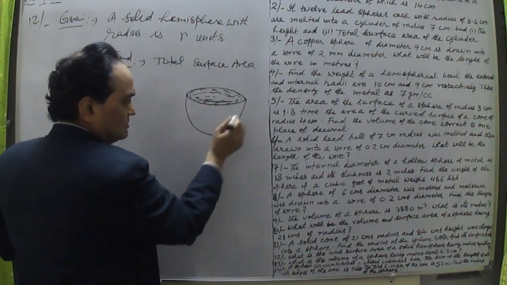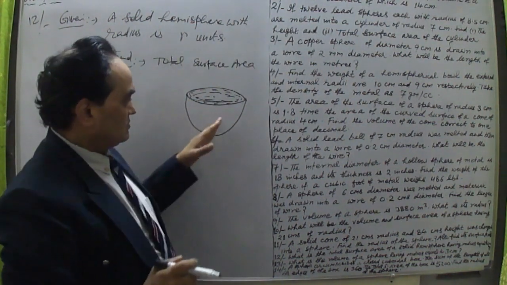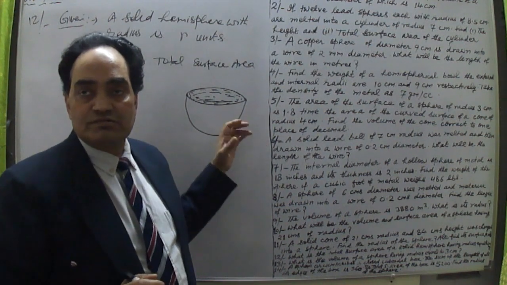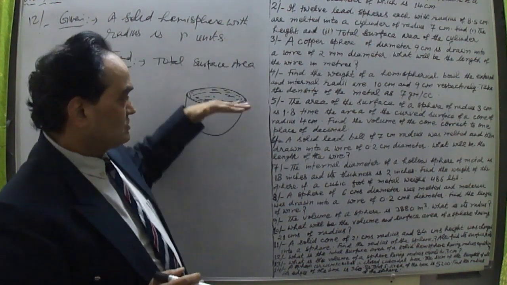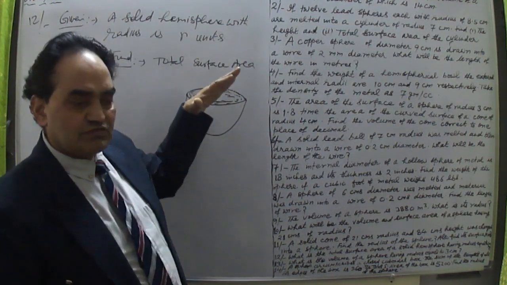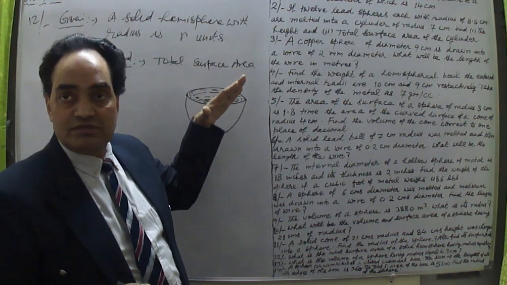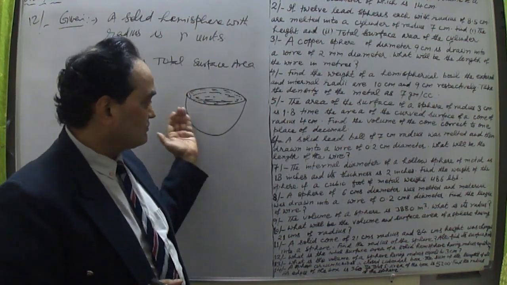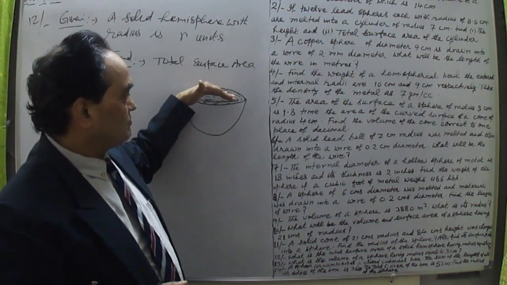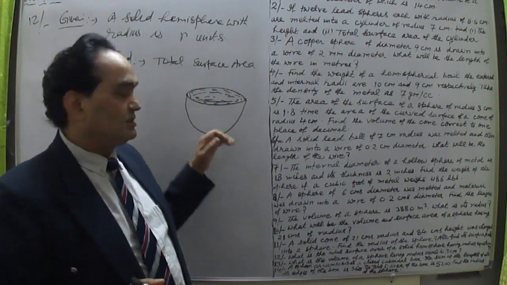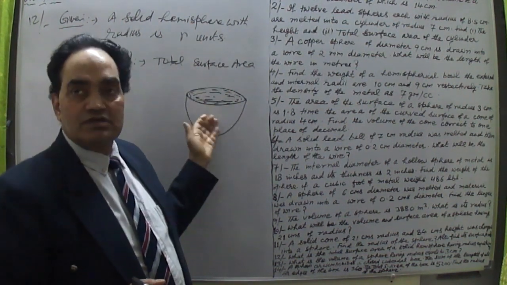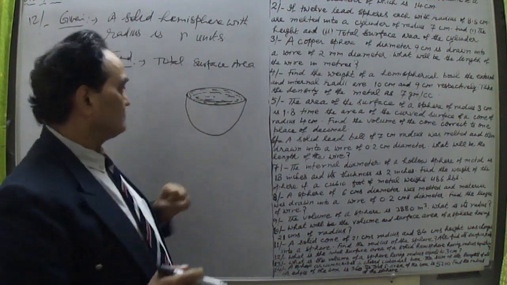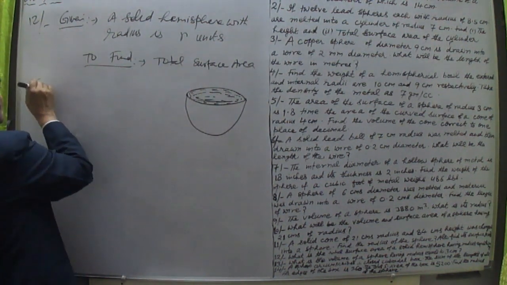Area of the circle and this half area, the curved surface area, half the curved surface area of the sphere. So this is half of the sphere. Whatever total surface area the sphere had, half of that is this curved surface area. And this top is the base. So total surface area will be this area plus this area: curved surface area plus area of the base. So this is the solution here.